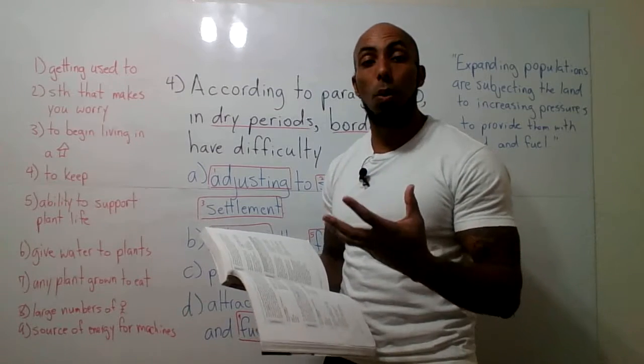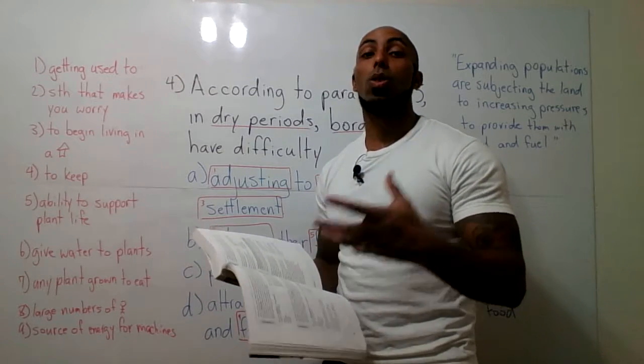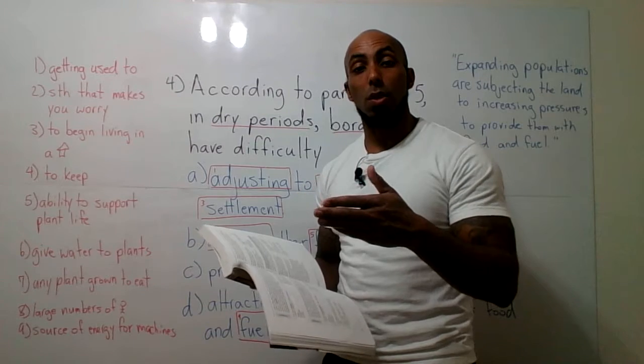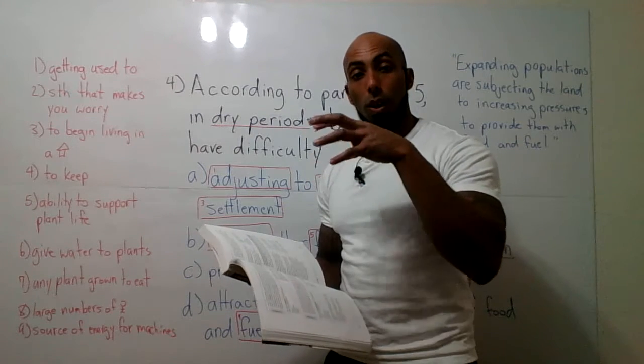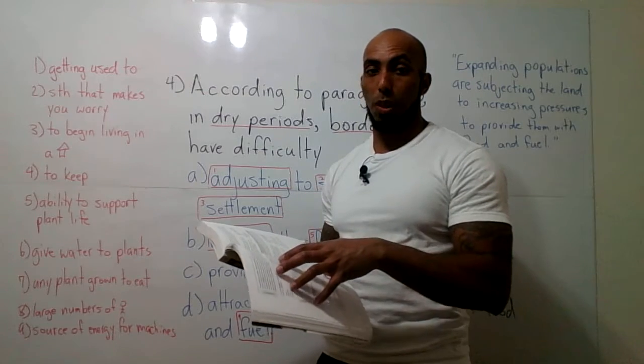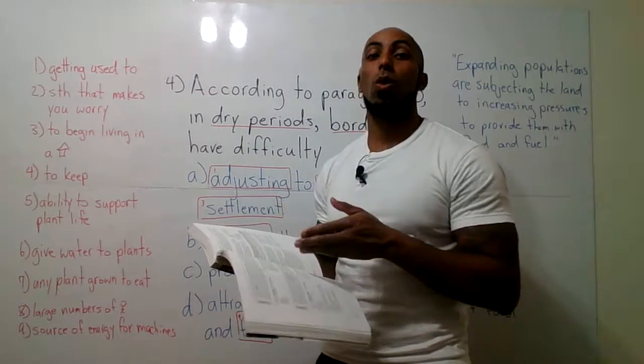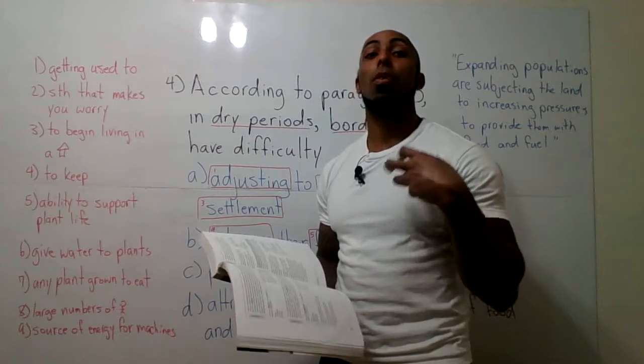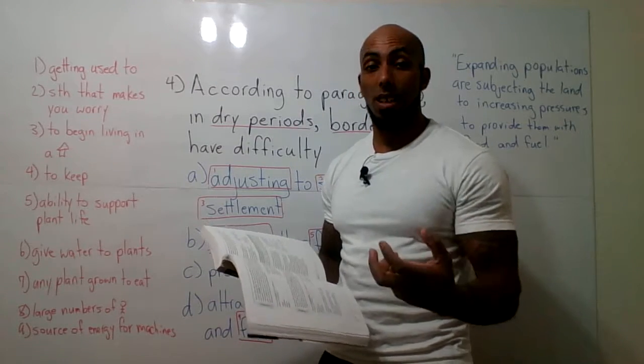There are more and more people that need resources from the land. So in those areas bordering, the line between those, they're having trouble adjusting and providing all the things that are needed. Okay.